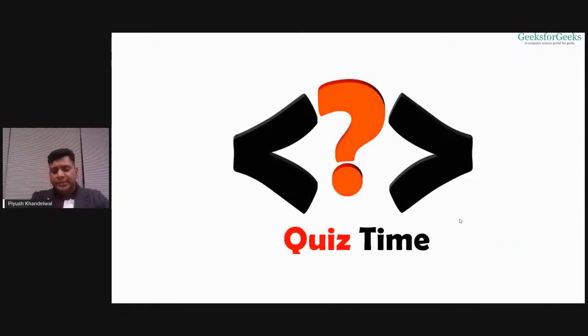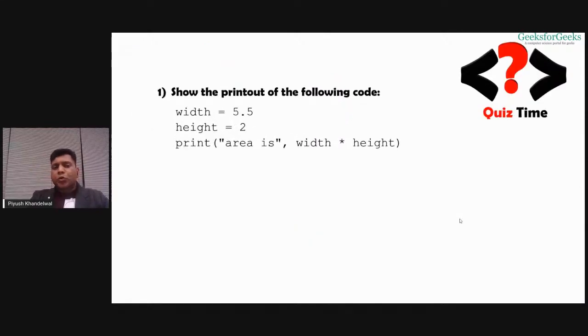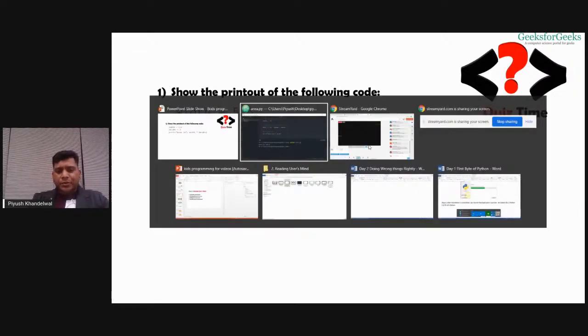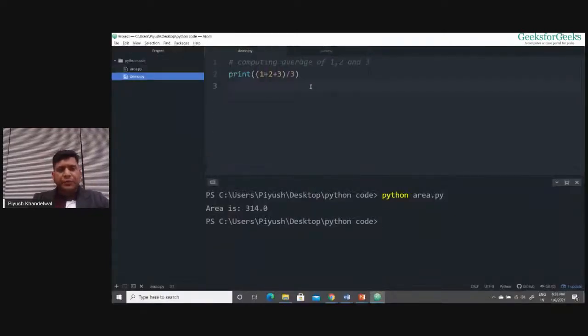Now, a simple quiz. Show the printout of the following code, right? If you look into it, I have two variables: width, whose value is 5.5, and height, whose value is 2. Then I have a print statement which says area is width into height. So it is actually printing the area of some rectangle, I think, right? Let me type this code over there. This is my demo file. It says width equals 5.5. It says height equals 2.